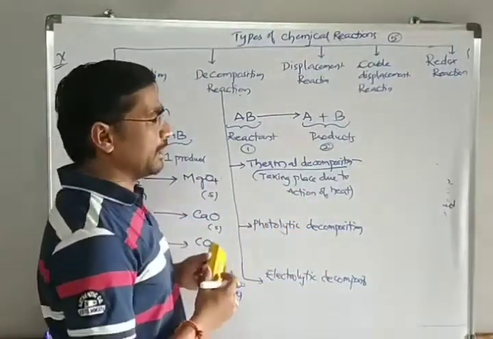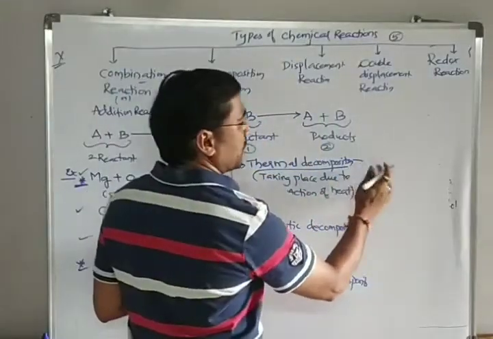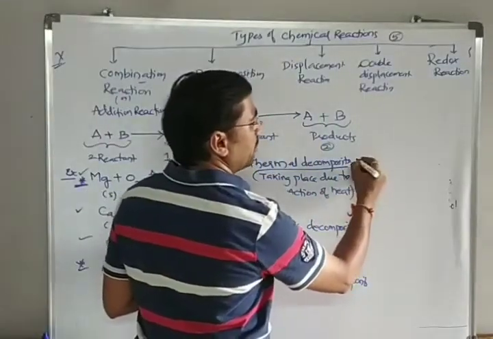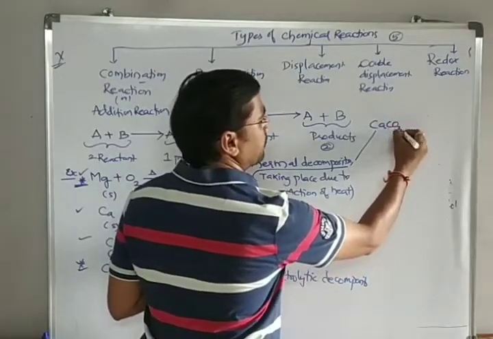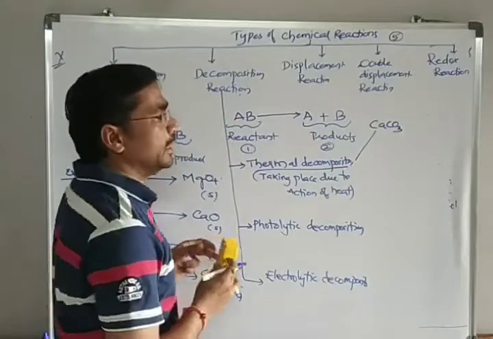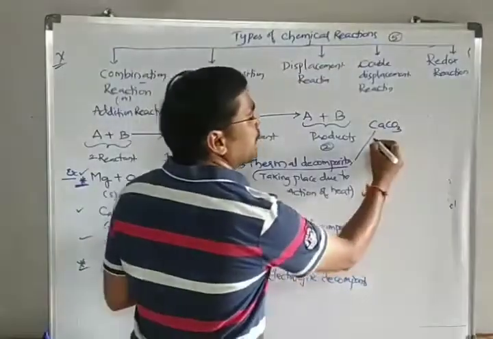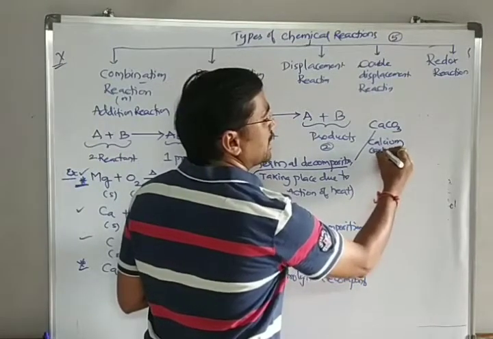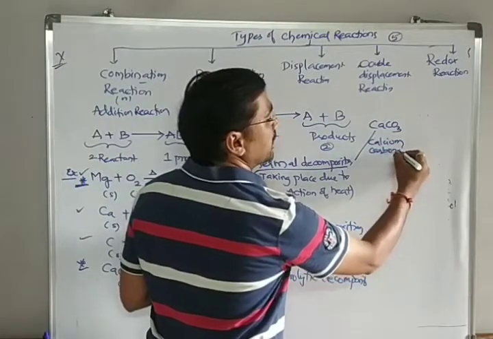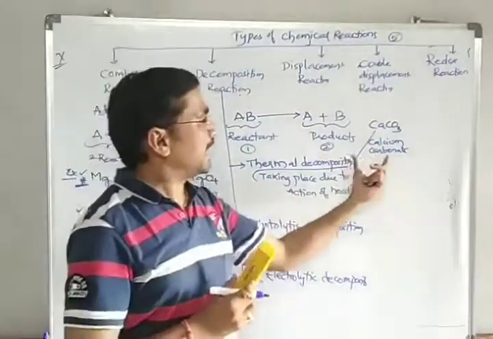I'll give a good example for this. The best example for thermal decomposition we can take is CaCO3. The name of this CaCO3 is calcium carbonate. Have you listened to this calcium carbonate?